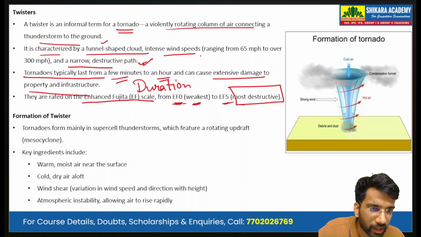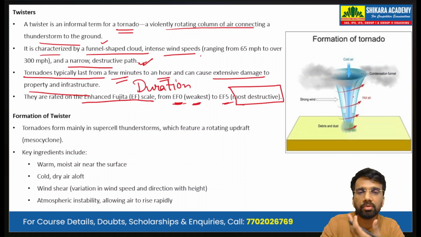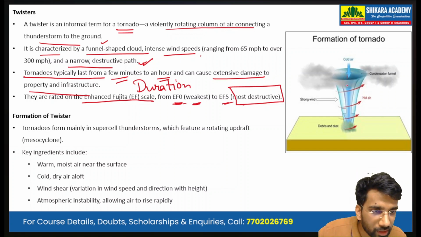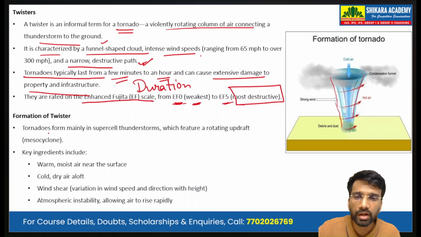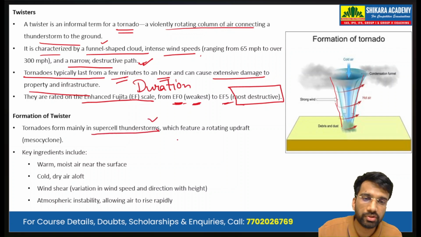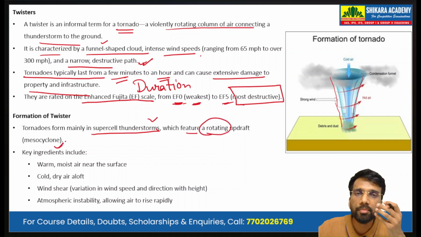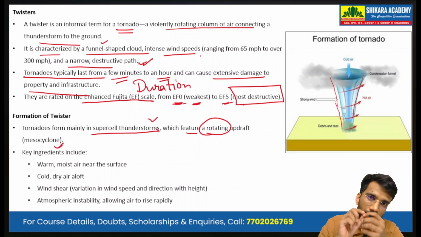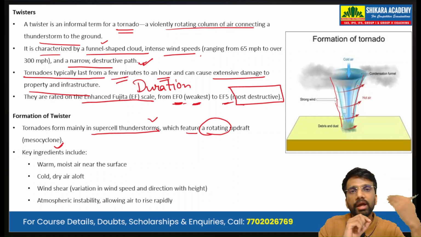Now, we learn about the formation of a twister, how tornado formation takes place. We draw a simple diagram in which the cold air is descending and the hot air surrounding it is going up in a circular or rotational path. This condensation funnel, this funnel shape, is very important. Tornadoes form mainly in supercell thunderstorms, which feature a rotating updraft, that is the mesocyclone. We can see this is a rotating updraft, that is, the warm air is rotating and rising.